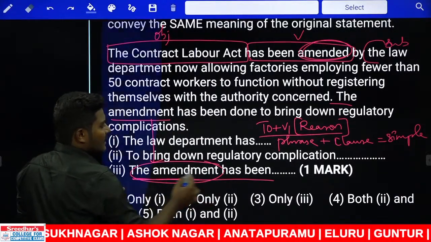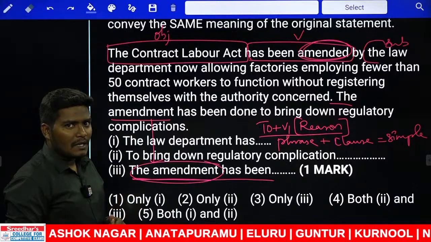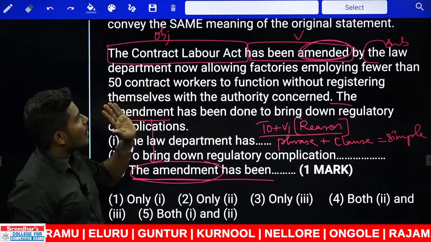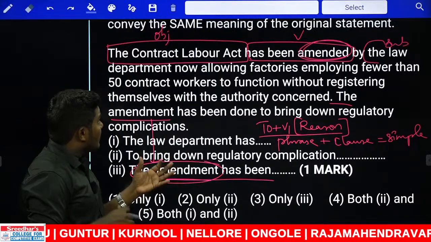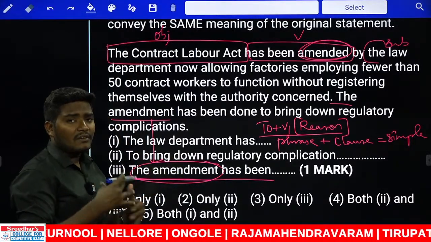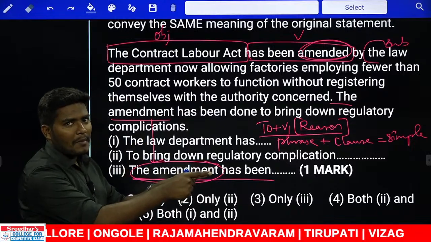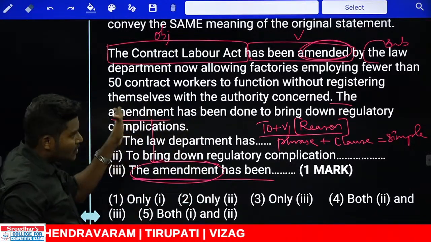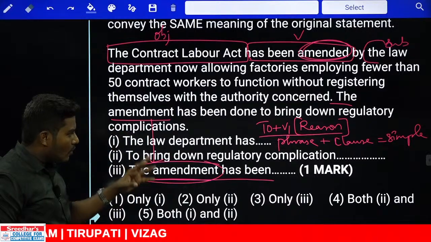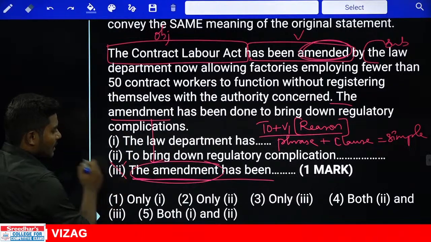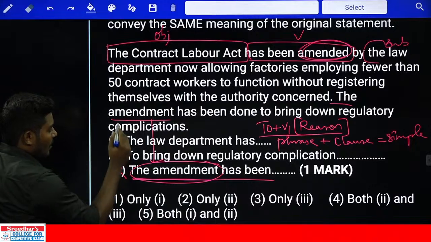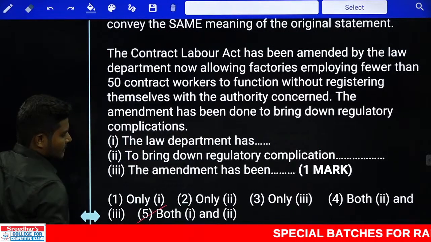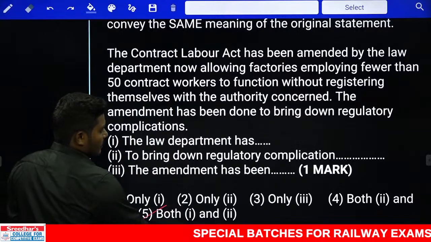Look at this. When we say the amendment, which amendment are we speaking about? The amendment which is made by the law department towards Contract Labor Act. Now, without introducing which law or which act we are speaking about, can we directly say the Amendment Act? If you say the Amendment Act, you are pointing at something. There should be some information prior to this. So, which cannot be used in the beginning of the sentence. Third one is out. Your answer can be used only with the 1 and 2. That comes with the fifth answer. Okay, 1 and 2.